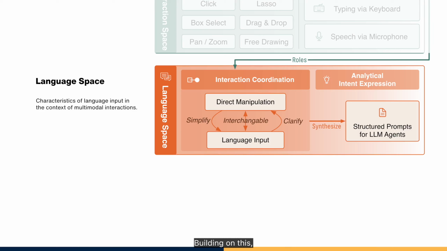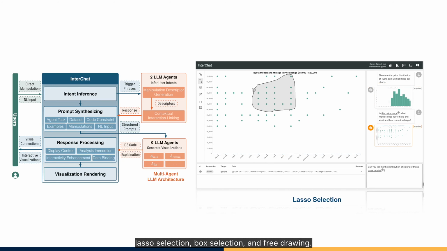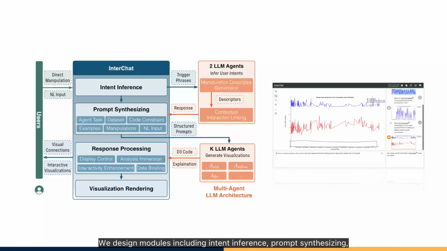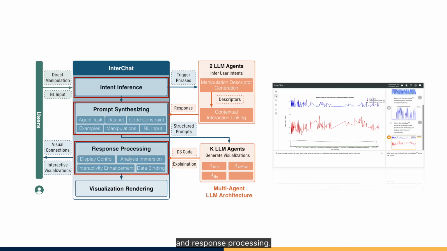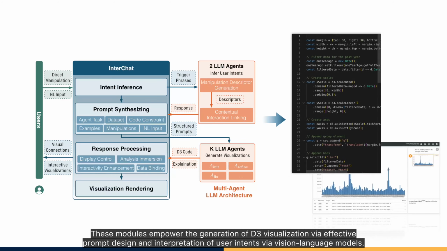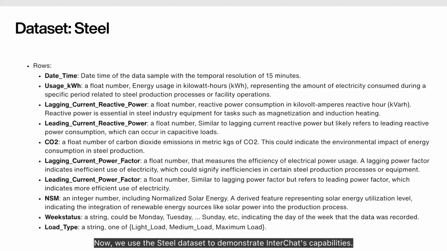visual analytics. Building on this, we design a multi-agent-based LLM architecture that serves as a bridge between users and LLMs. InterChat incorporates multiple interactions, including click selection, lasso selection, box selection, and free drawing. We design modules including intent inference, prompt synthesizing, and response processing. These modules empower the generation of D3 visualization via effective prompt design and interpretation of user intents via vision language models. Now, we use the Steel dataset to demonstrate InterChat's capabilities.